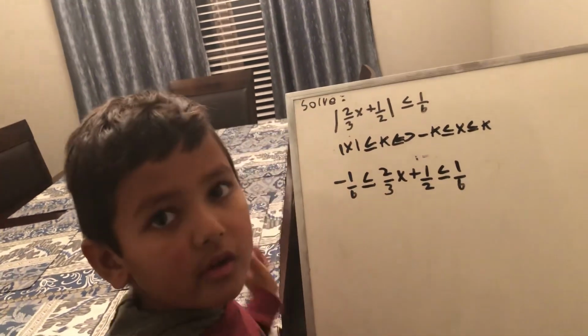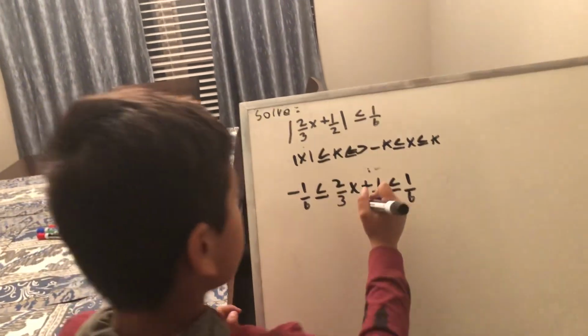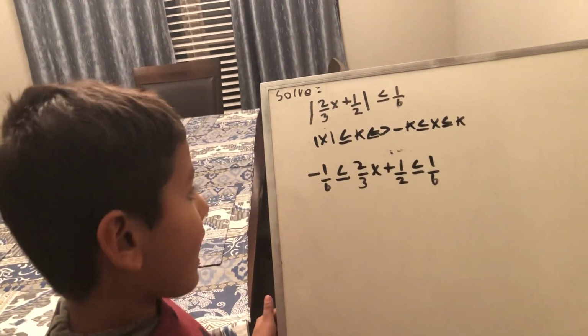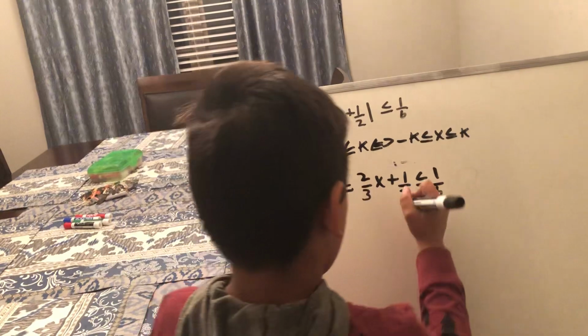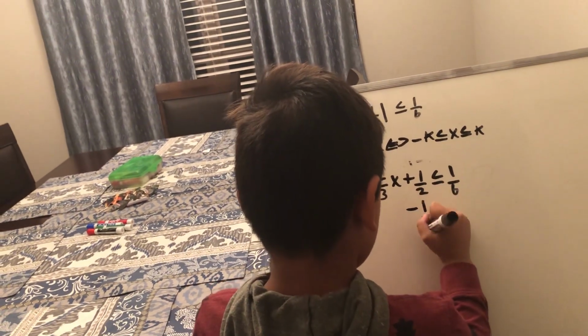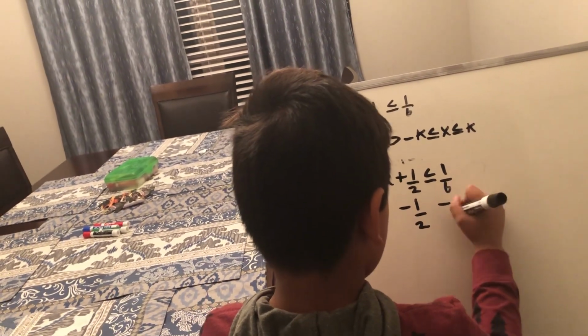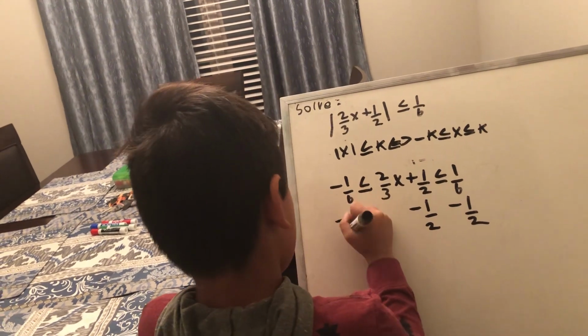Now you isolate the x term, so you subtract the half on all three sides: minus 1/2, minus 1/2, minus 1/2.